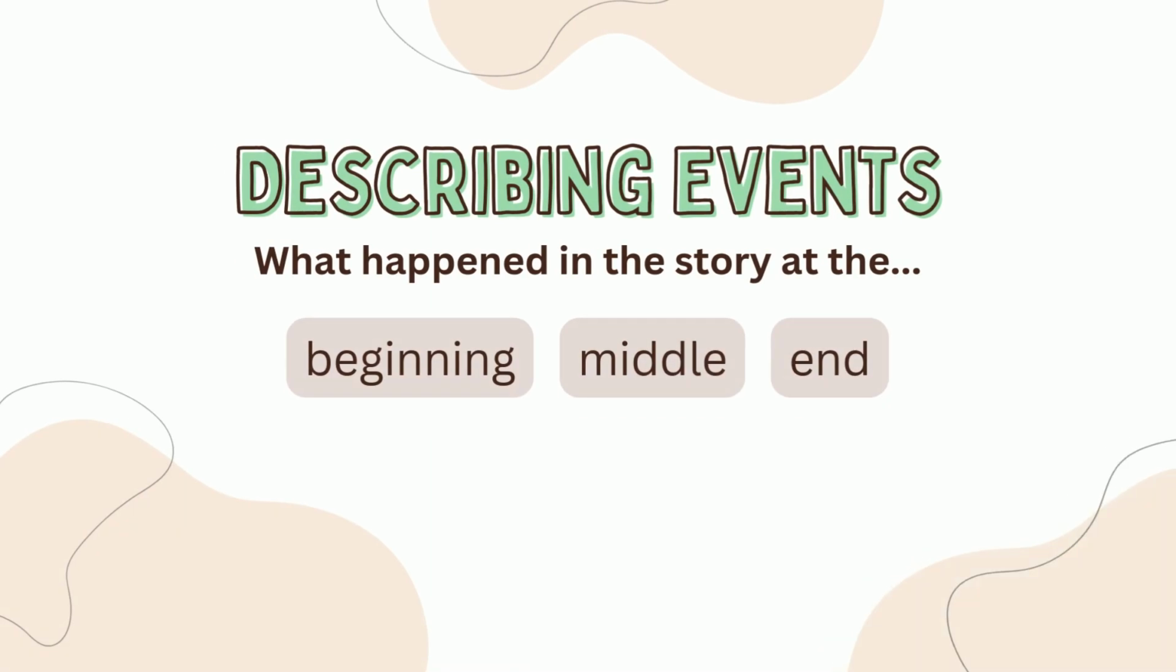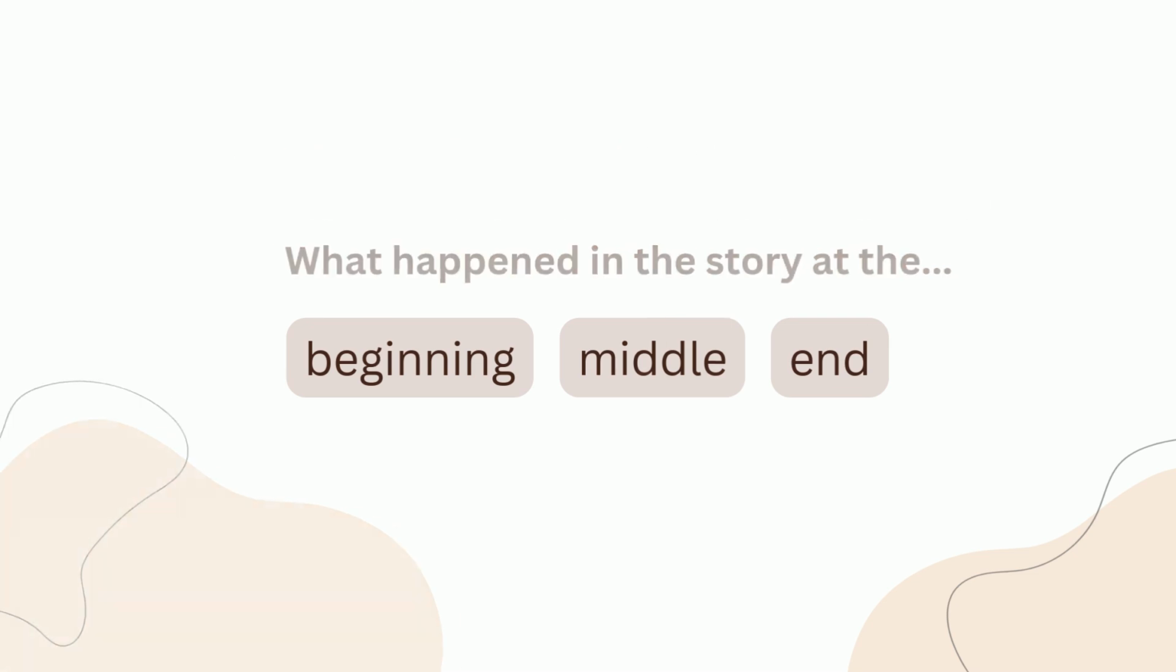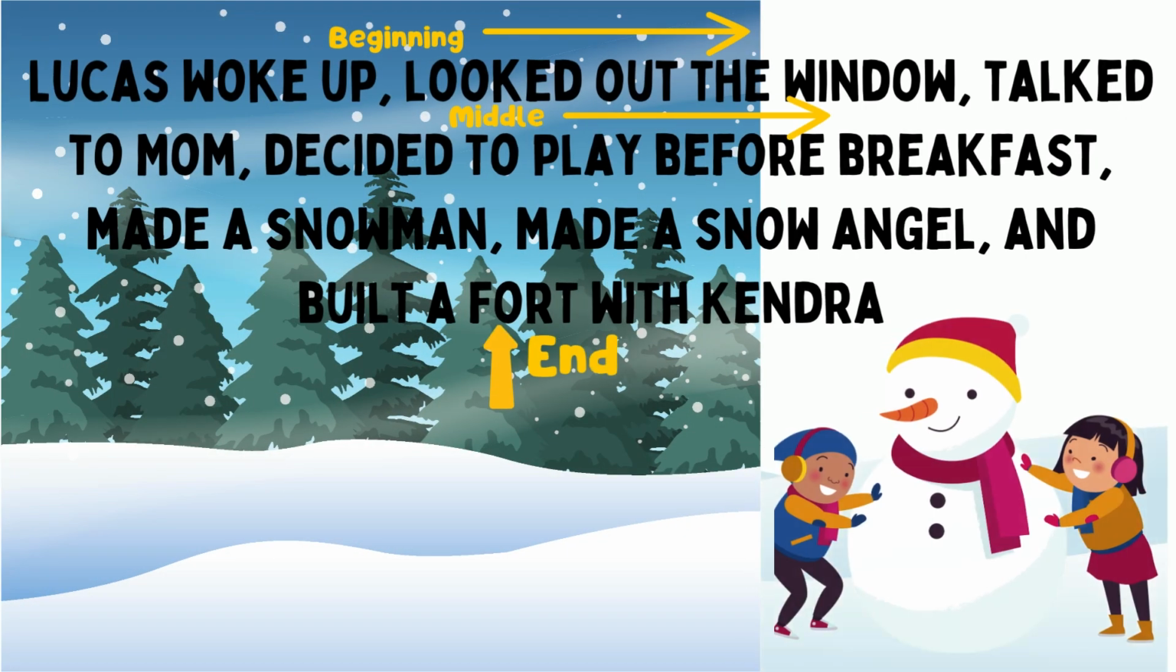If we are describing the events in the story, we're looking at what happened in the story at the beginning, the middle, the end. If we look at the text, Lucas woke up, looked out the window, talked to mom would be what happened at the beginning of the story. Decided to play before breakfast, made a snowman, made a snow angel would be what happened in the middle. And built a fort with Kendra would be what happened at the end. This would be describing the events in the story, the beginning, the middle, the end.